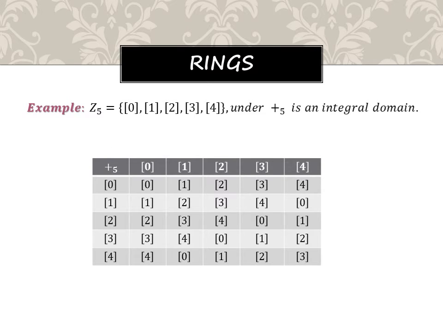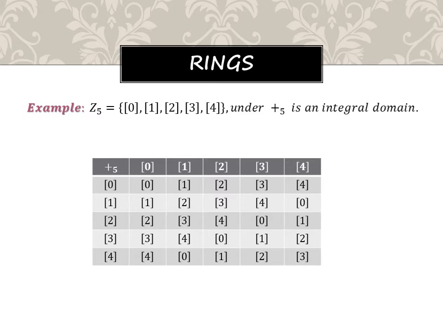Look at the example, Z5. Z5 means integers modulo 5. So here it will take 0, 1, 2, 3, 4. Look at the count: it starts from 0 and ends at 4, so 5 elements will be there. Under addition modulo 5, we are going to prove this is an integral domain. So what are we supposed to do? It's very simple. Write 0 to 4 row-wise as well as column-wise. Simply add these two.